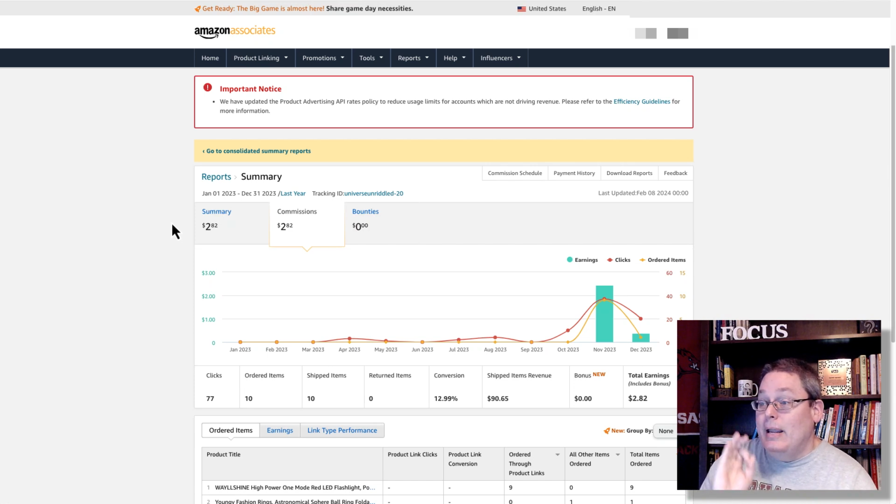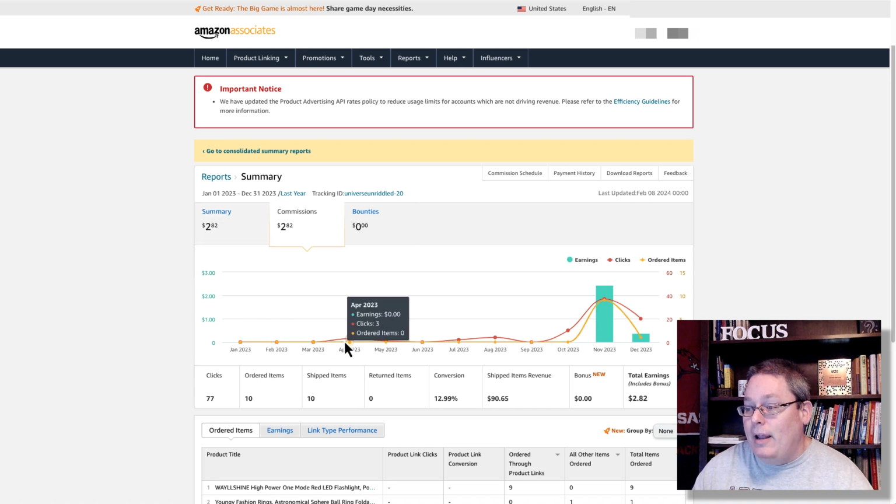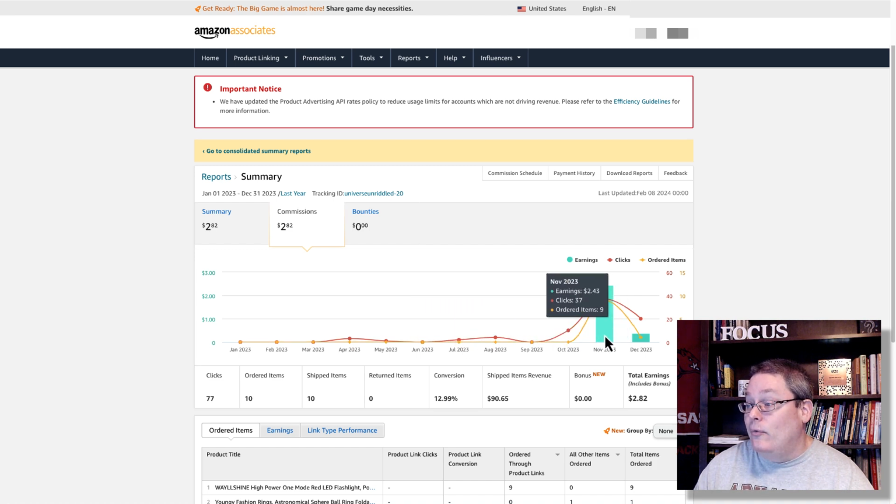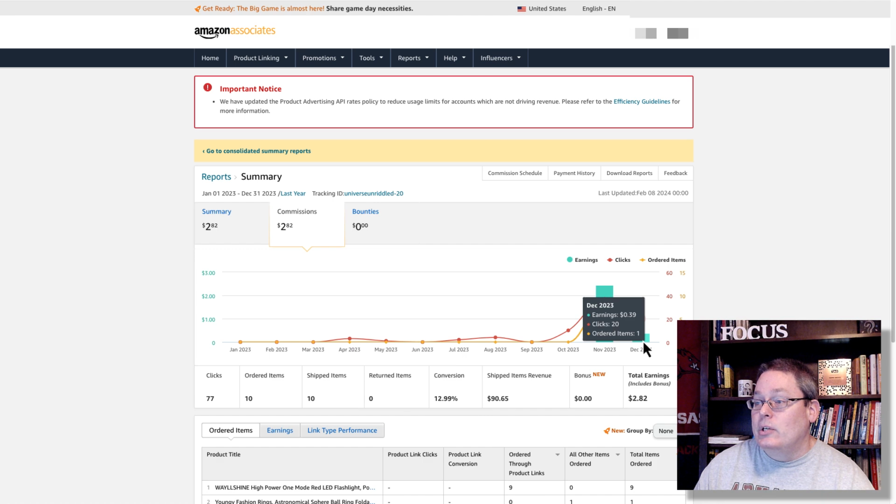see the money that was made. But more importantly, the fact that I was able to get traffic again starting in April for Universe Unriddled for that tracking ID. You can see the clicks slowly started to come in. And then in October I got more clicks, but in November I earned our first commission. And then in December, I've earned commission as well.